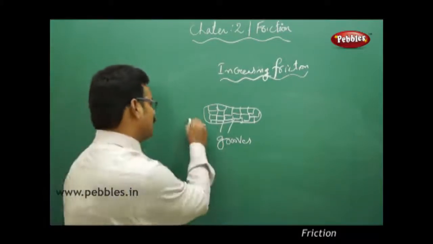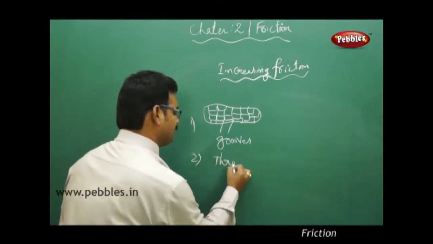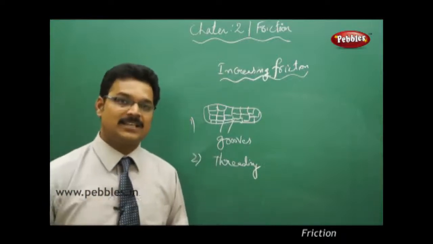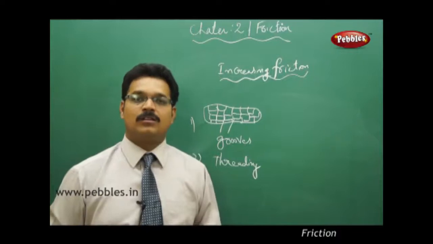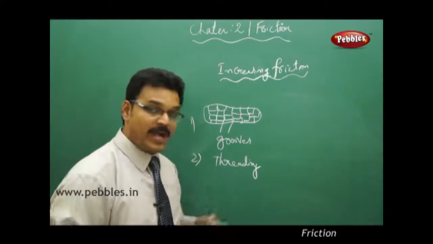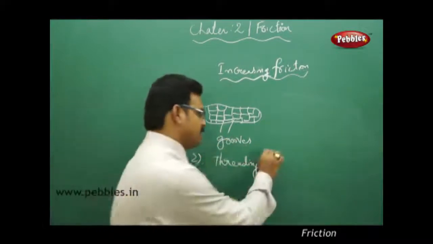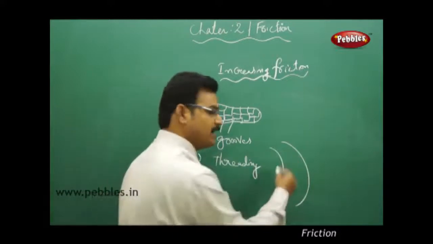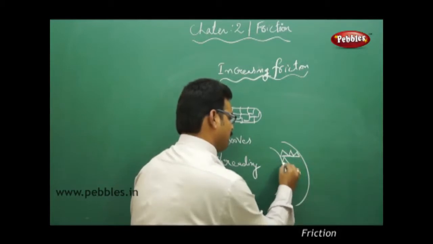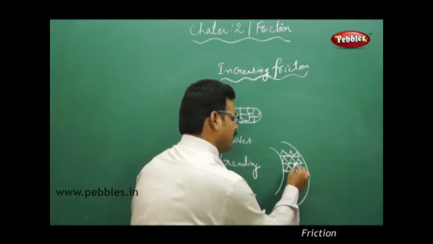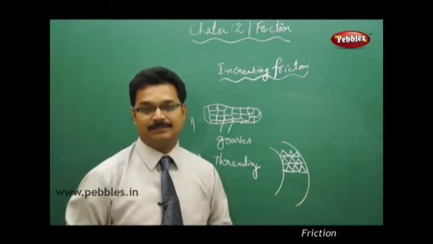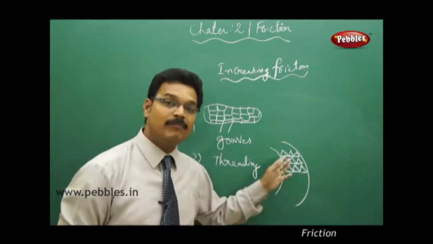And there is another one called threading. What is meant by threading? You have seen the tires of the wheels of cars, trucks, motorbikes, bicycles, etc. If you see the front surface of the tire, the front surface of the tires has many types of shapes like this. Like MRF tires, CEAT tires, if you see, they have different types of cuttings on the surface with some depth also. Why do they make it like that?